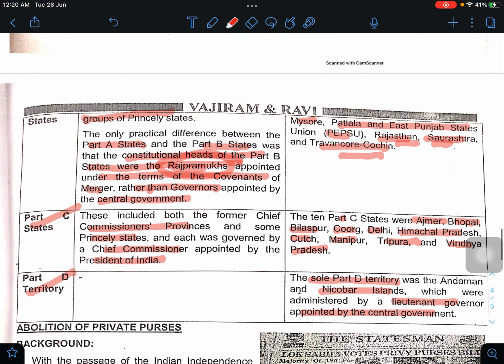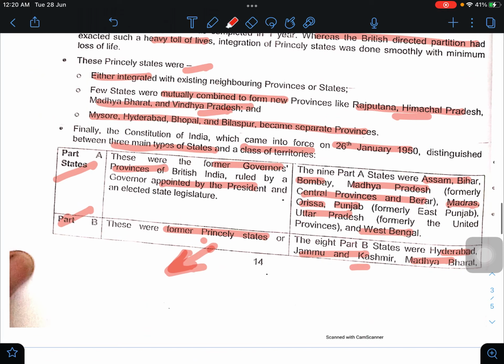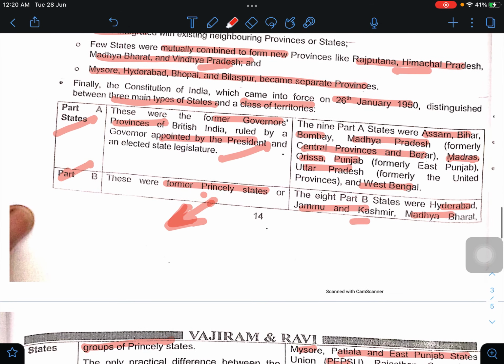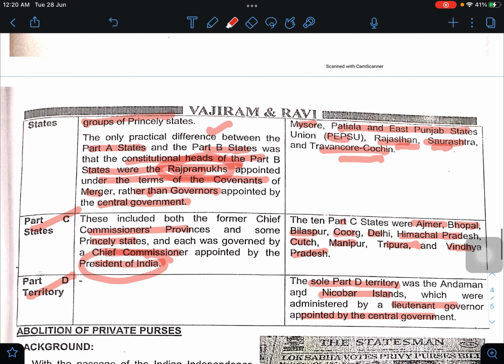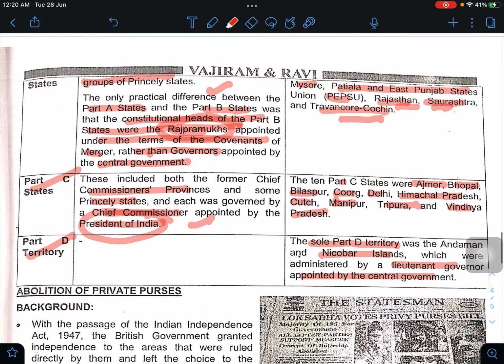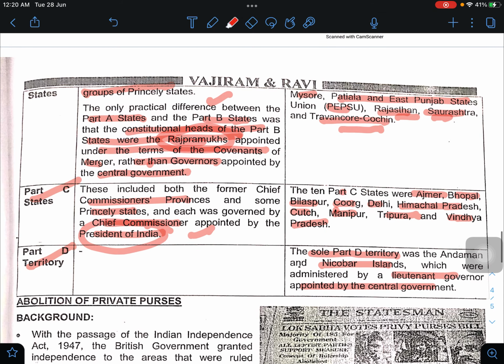Part C included both the former Chief Commissioner provinces and some princely states. Each was governed by a Chief Commissioner appointed by the President of India. So first is Governor, second is Raj Pramukh, here Chief Commissioner. So Part C: Ajmer, Bhopal, Bilaspur, Coorg, Delhi, Himachal Pradesh, Kutch, Manipur, Tripura, Vindhya Pradesh, etc. Part D, as I said earlier, was Andaman Nicobar.